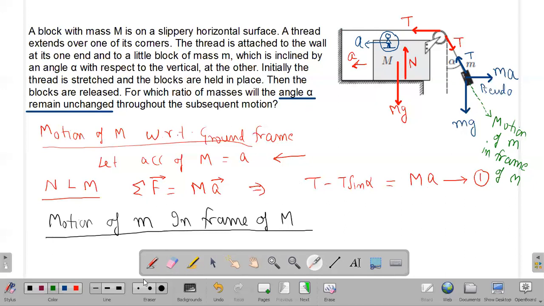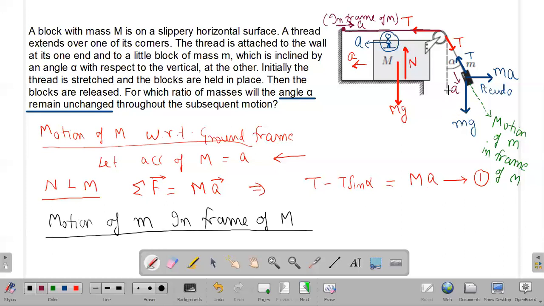That is again a critical point to think, that this point of string will move to the right side with acceleration A in frame of capital M. So if you choose capital M as your frame, then the point which is attached to the wall will also move to the right side with the acceleration A, which means this horizontal portion of string will reduce in length. The length of this horizontal portion will reduce by the acceleration of A. And if total length of string has to remain constant, this inclined portion of string must be accelerating with the same acceleration A. That's the constraint relation.